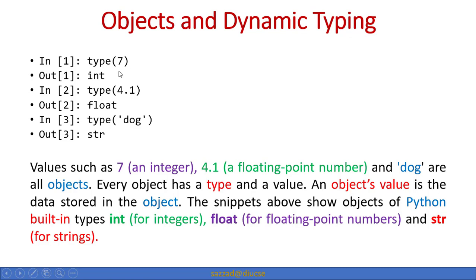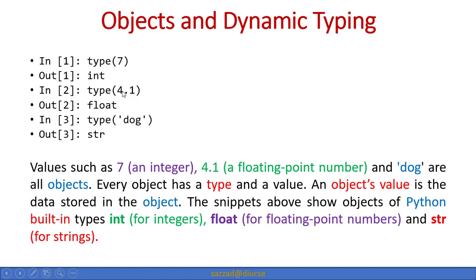You can see that in the first snippet we said type 7 and we get an output like int. So int is our object and the value of the object is 7. In the second snippet we said type 4.1 and we get an output of float. So the object is float type and the value of the object is 4.1, and so on. So values such as 7 as an integer, 4.1 as a floating point number, and dog as a string are all objects. Every object has a type and a value.